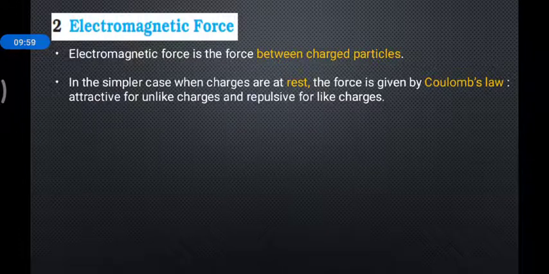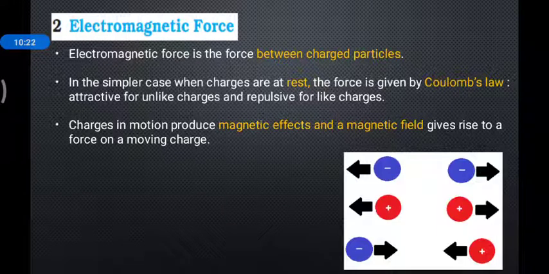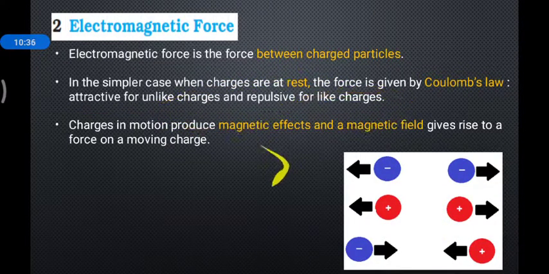Okay, so let's start. In the simpler case, when the charges are at rest, the force is given by Coulomb's law. Coulomb's law is a very famous law explaining the force between two charges, whether the charges are positive or negative. If both are positive, they always repel each other, and this is what the figure shows. Two positive charges repel, but positive and negative always attract. This is explained by Coulomb's law. Attracting and unlike, you can also read by pausing the video.